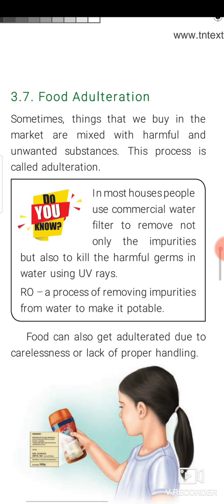In most houses, people use a commercial water filter to remove not only the impurities but also to kill the harmful germs in water using UV rays. Reverse osmosis, RO, is a process of removing impurities from the water to make it potable.